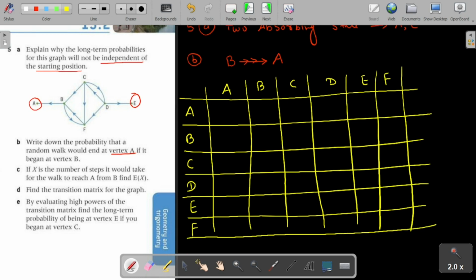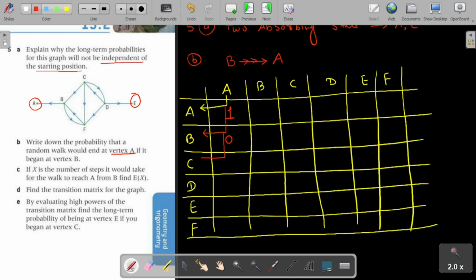Its direction is opposite to the adjacency matrix. So from A to A its probability will be 1. Why? Because it's a pure absorbing state, right? So for the rest, A to B, what's the probability? 0. There is no path from A to B.